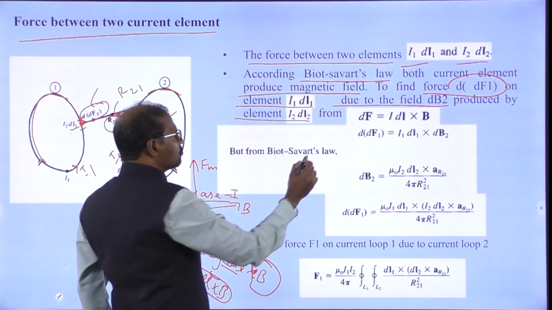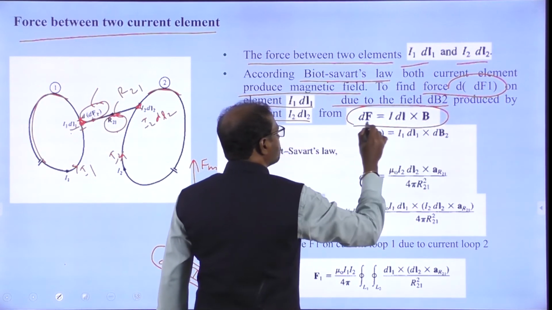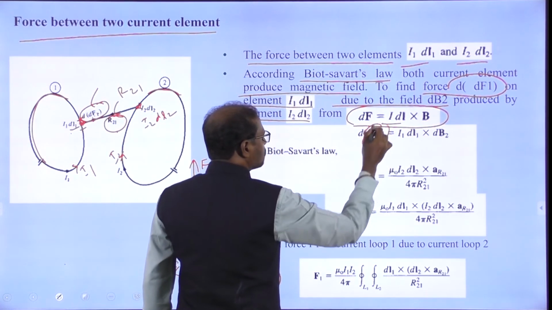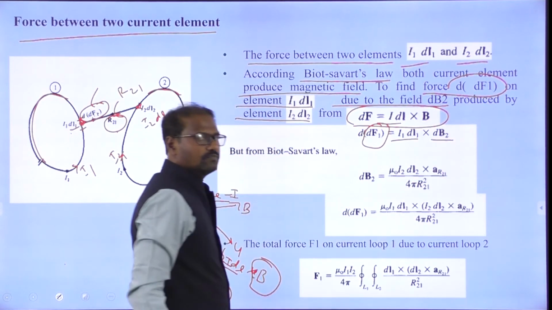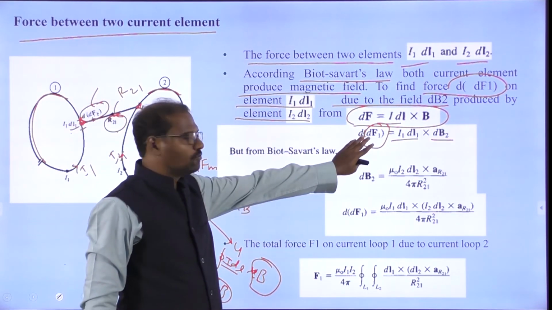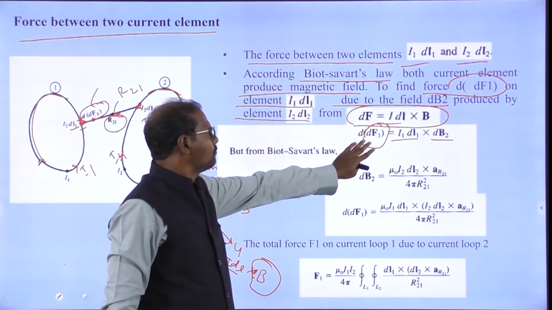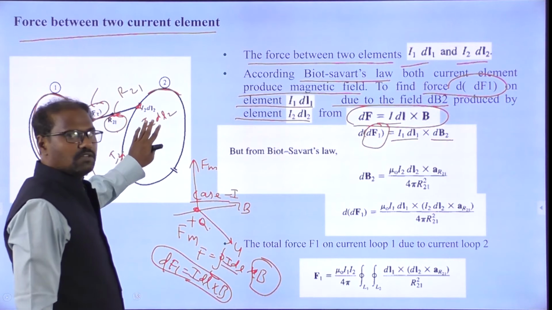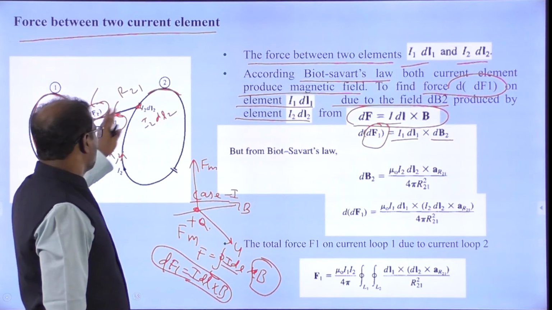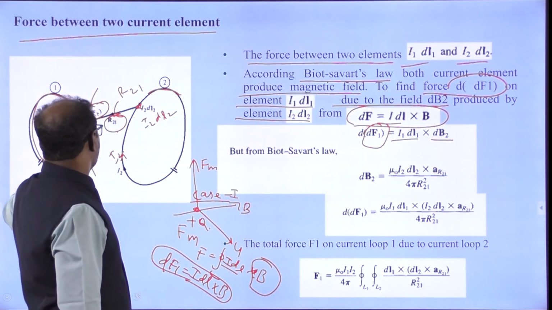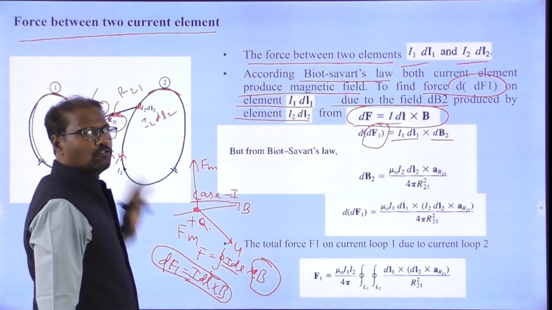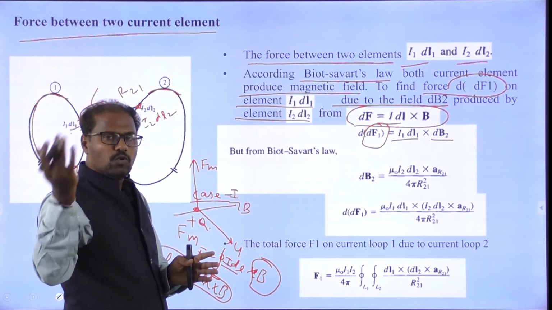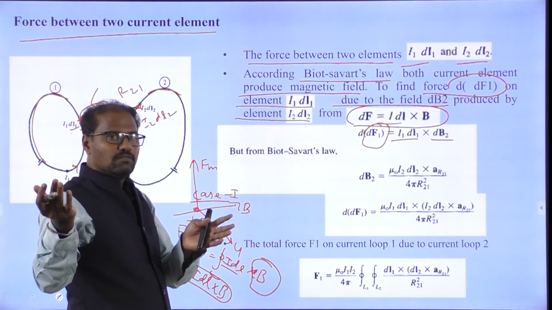So now we'll go for this. What is the basic fundamental differential force? We can write I dl cross B, as I told. So the differential force on the first element I1 dl1 is due to dB2. Because of loop number 2, you will get a force on I1 dl1. We are going to measure the force between the two elements.